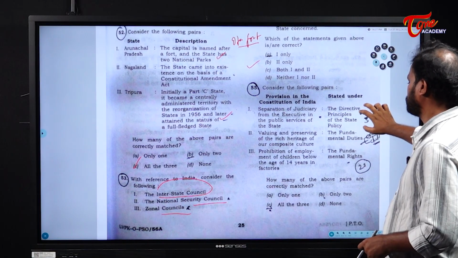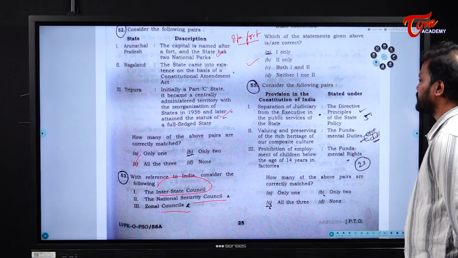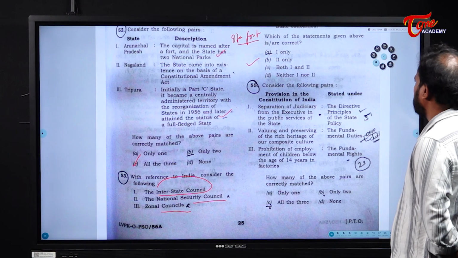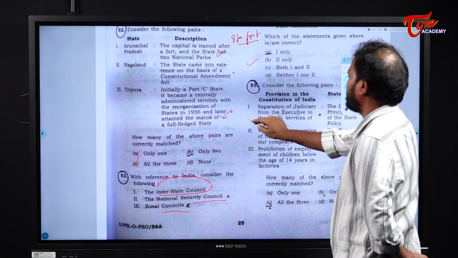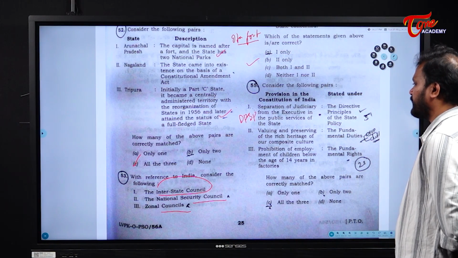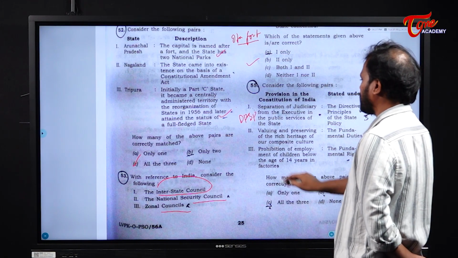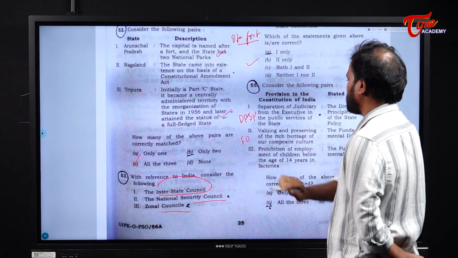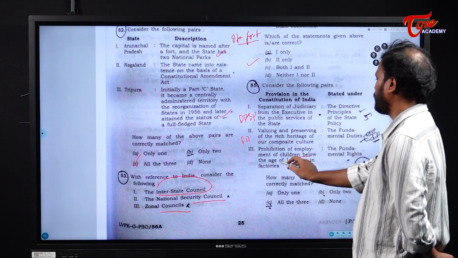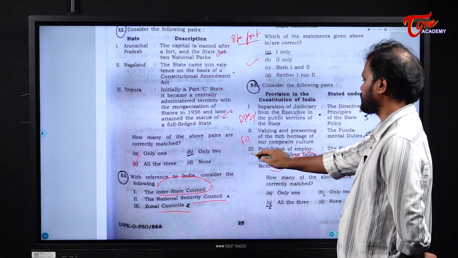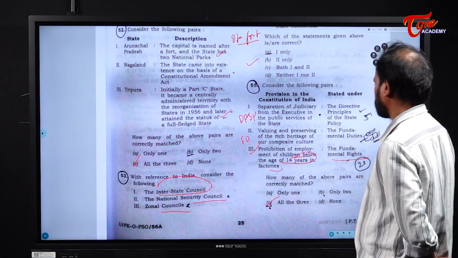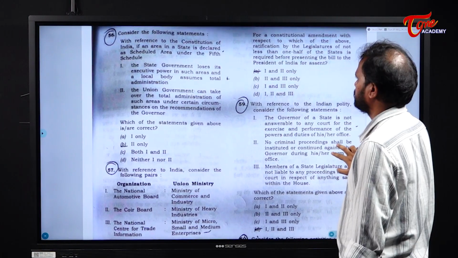Next, provisions in the Constitution. The separation of judiciary from the executive in public services of the state. Yes, this is part of the directive principles of state policy. Next, valuing and preserving the rich heritage of our composite culture. This is part of fundamental duties. Yes. Next, provision of employment of children below the age of 14 years in factories. This is also present as part of fundamental duties. So all the three are correct.